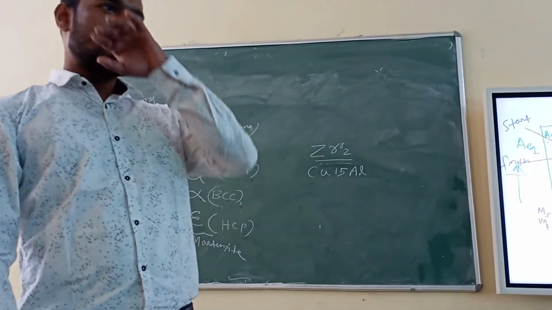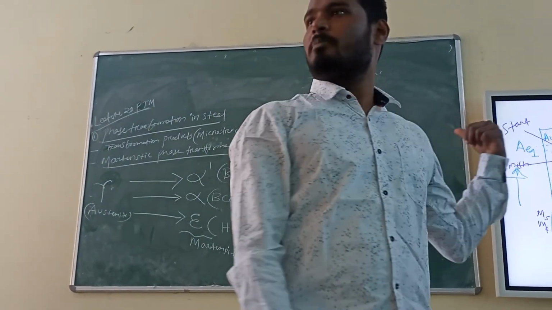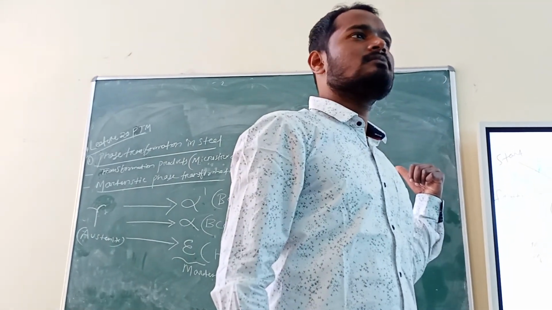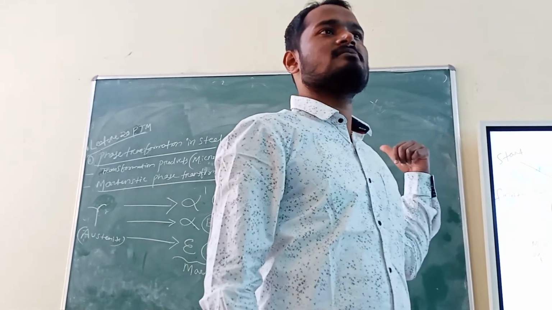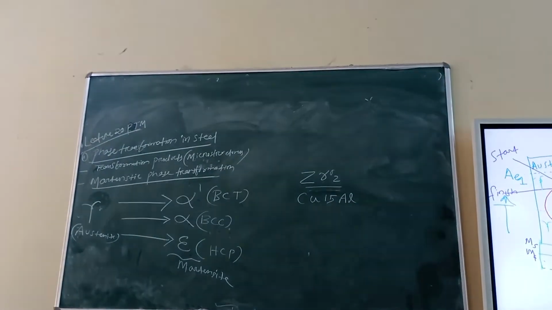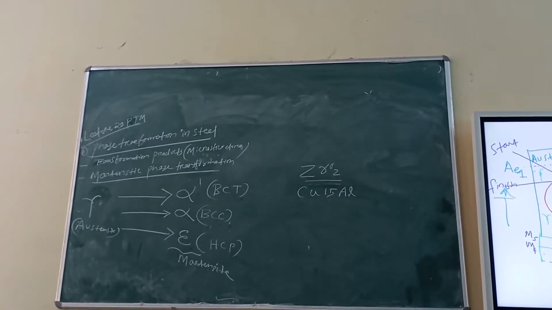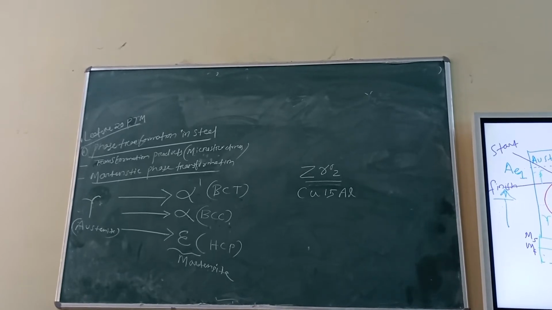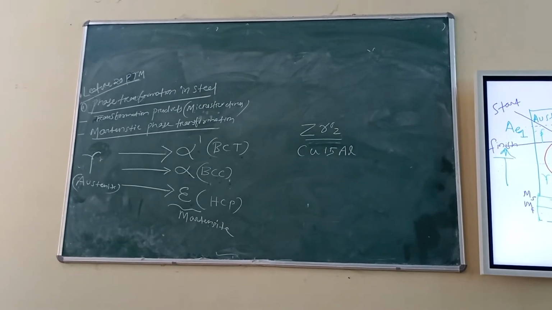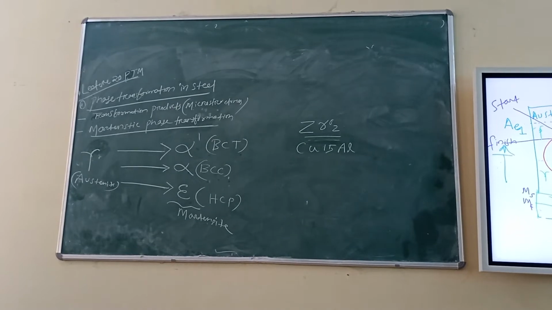People thought that martensitic transformation happens only in steel, but copper aluminium is an alloy of copper and aluminium, right? Is this ferrous or non-ferrous? What is the difference between ferrous metals and non-ferrous metals? You can classify metals into two types. Ferrous means when iron is there. Iron is the main thing. Steel is ferrous, or iron is ferrous. Non-ferrous means apart from iron, everything is non-ferrous. It may be titanium, aluminium, copper, anything.